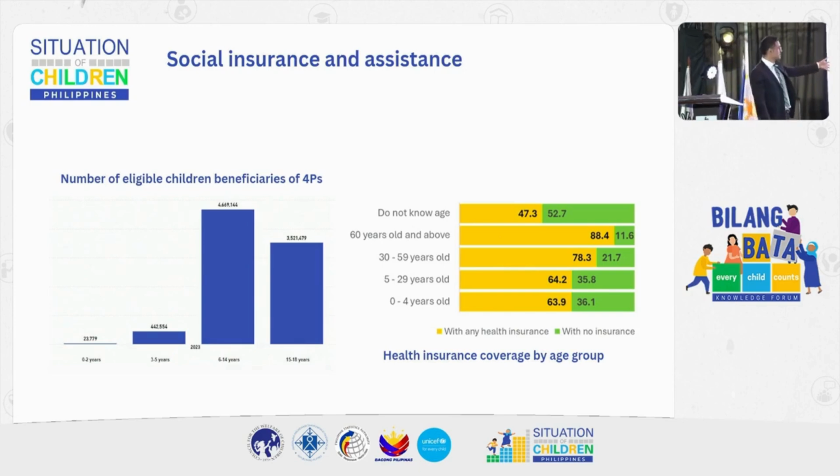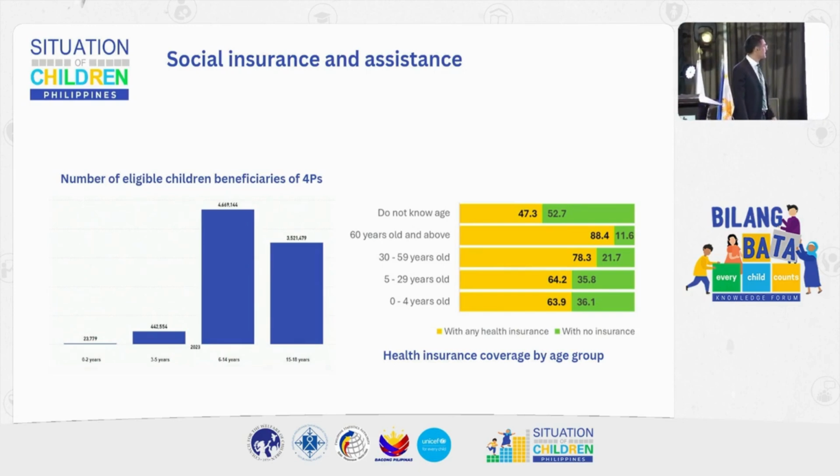In terms of health insurance coverage also, you see the figures there by age. The yellow is with any health insurance, and the green is without. About around 64 from 0 all the way to 29, and increasing with older age there.